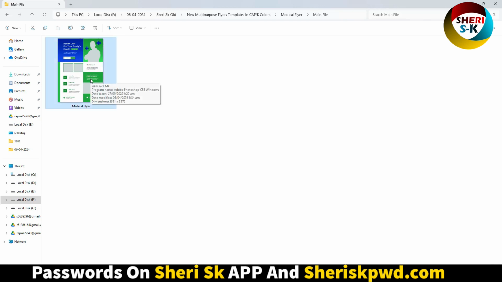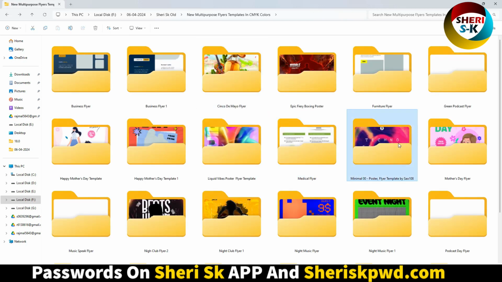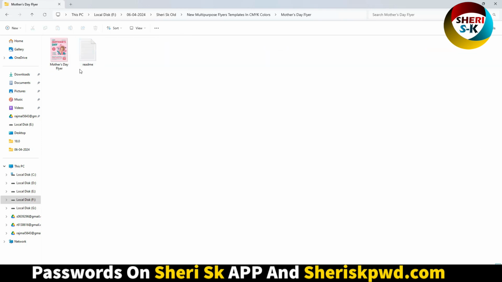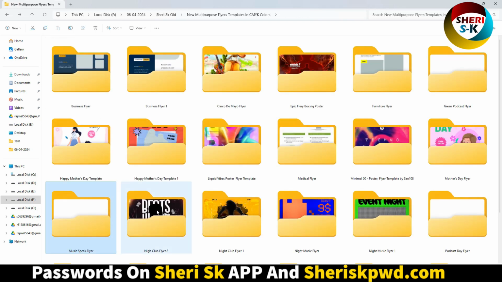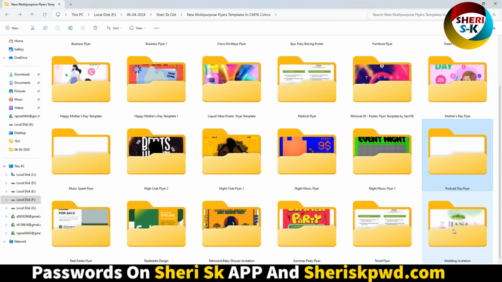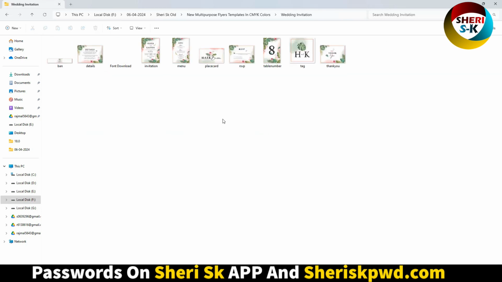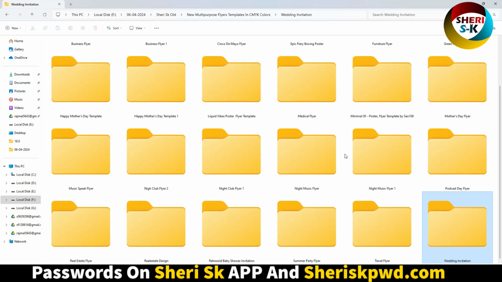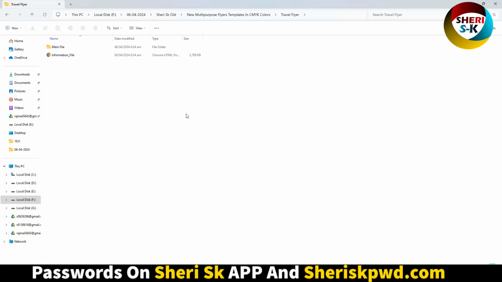These are PSD file, not just preview. I know you know how to customize in Photoshop. Music speak flare nightclub and night music flare 1, day flare, wedding invitation, Hannah and Kevin. Okay, travel flare,